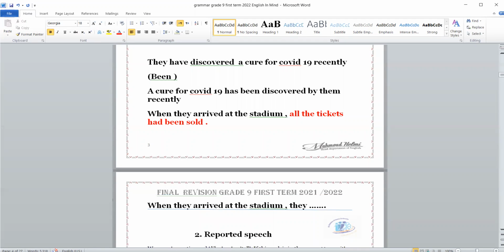Here, they means the people who are working in the stadium. When they arrived at the stadium, the people in the stadium had sold all the tickets. They had sold all the tickets.